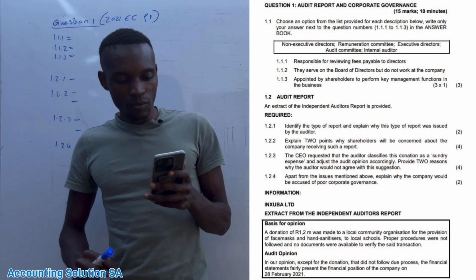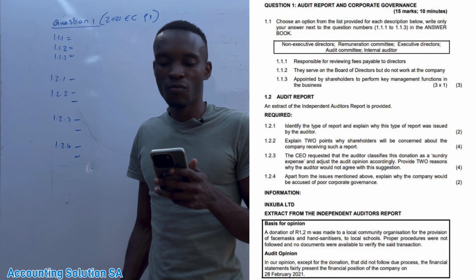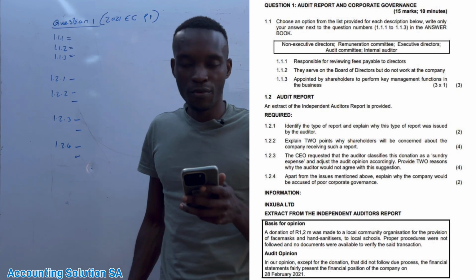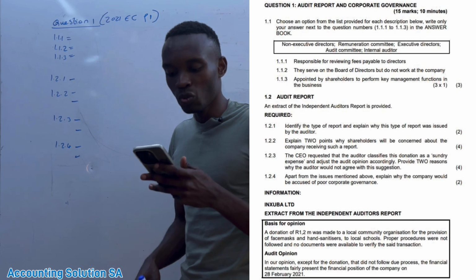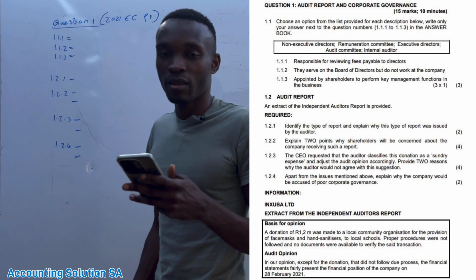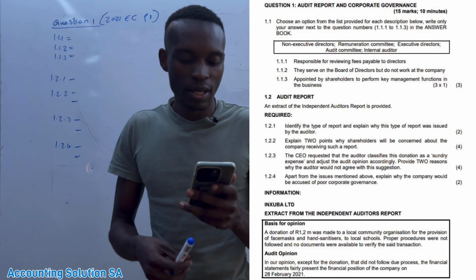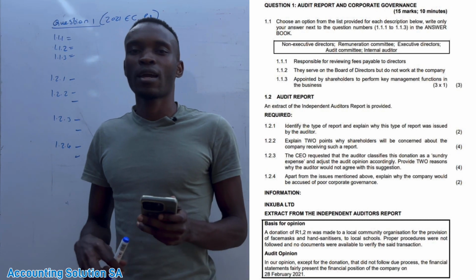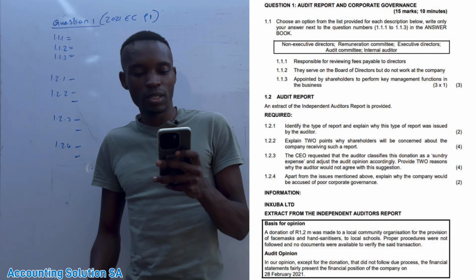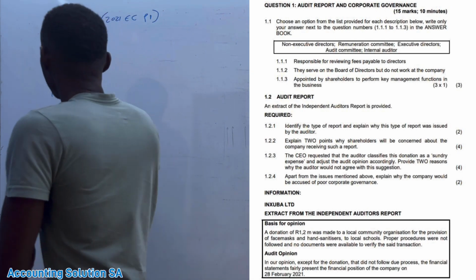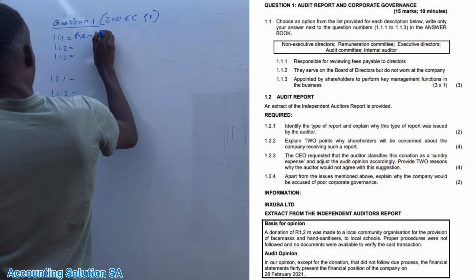Okay, now 1.1.1, they say responsible for reviewing fees payable to directors. This committee is responsible to do what? To do a review for fees. Fees are like a salary, wages. So obviously, guys, this committee is the only committee, and we don't have an external or internal committee for this one. We only have one committee, which is the remuneration committee. Okay, this one was straightforward. Remuneration committee.